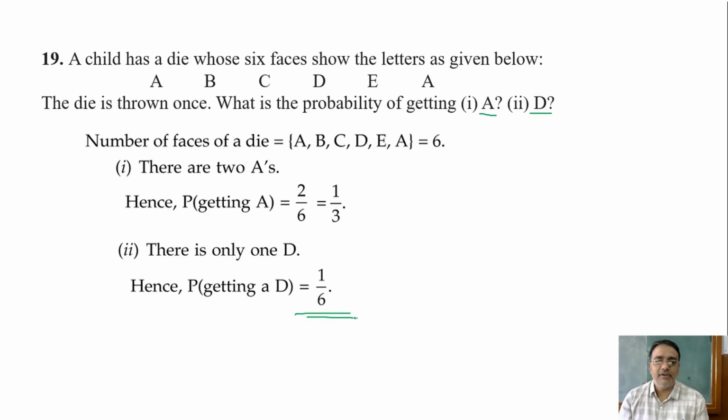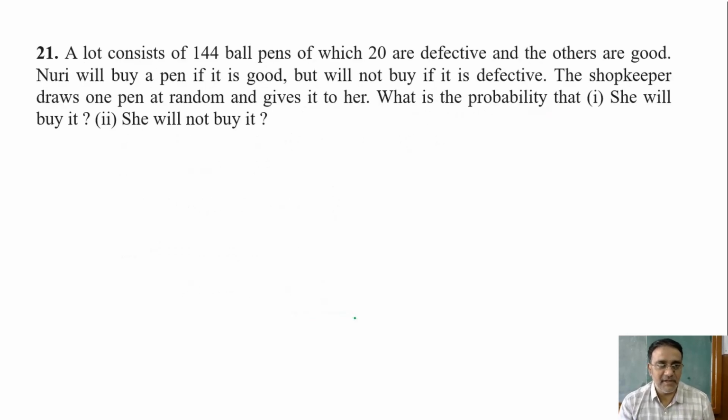So now we are moving towards the last question of today's session, question number 21. A lot consists of 144 ball pens, of which 20 are defective and others are good.